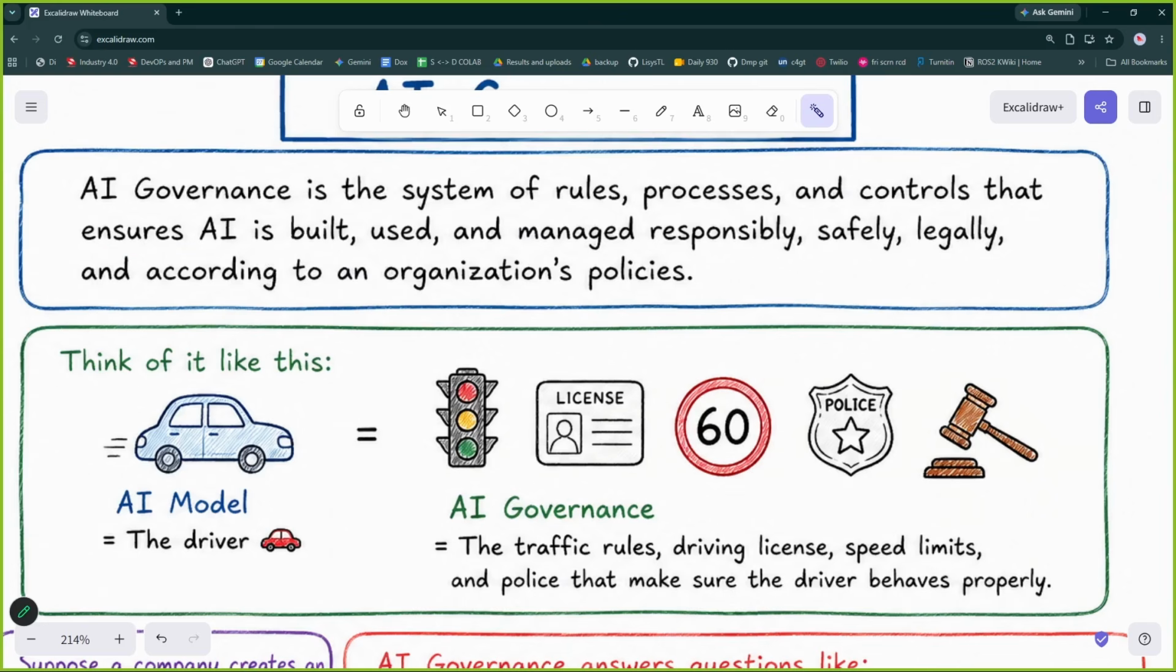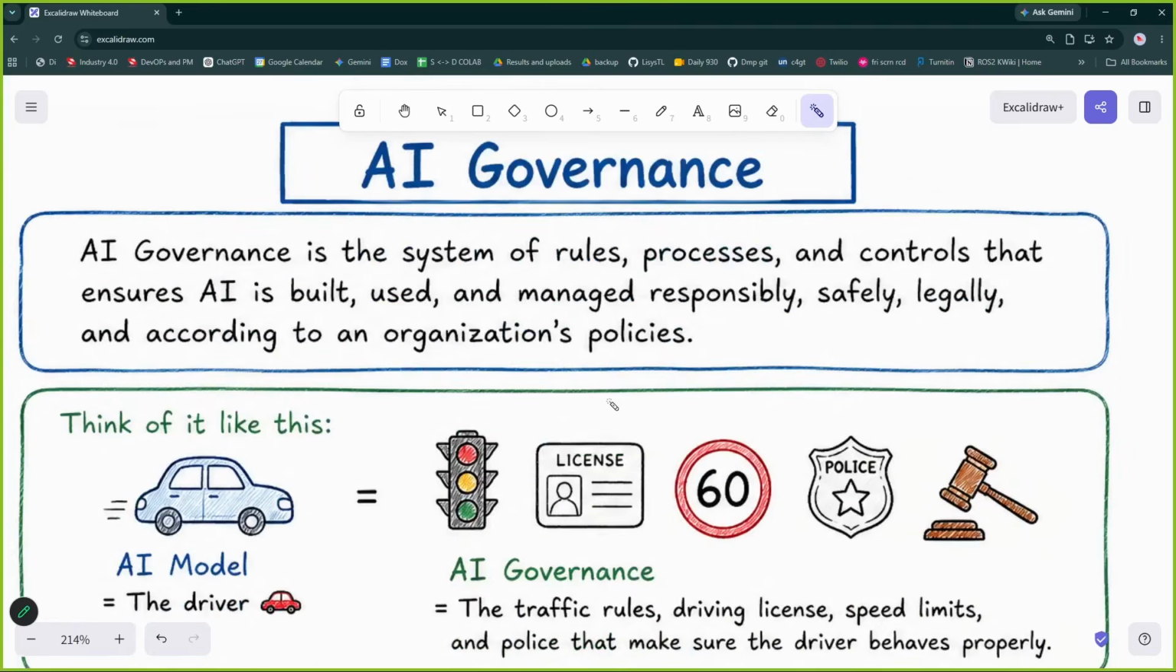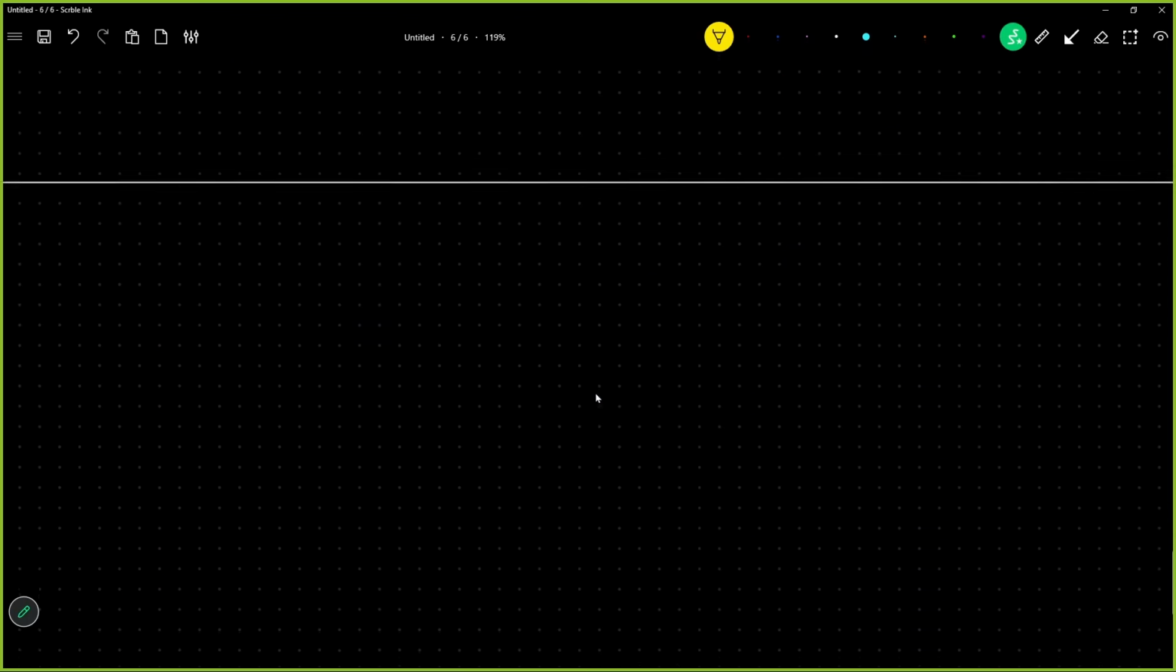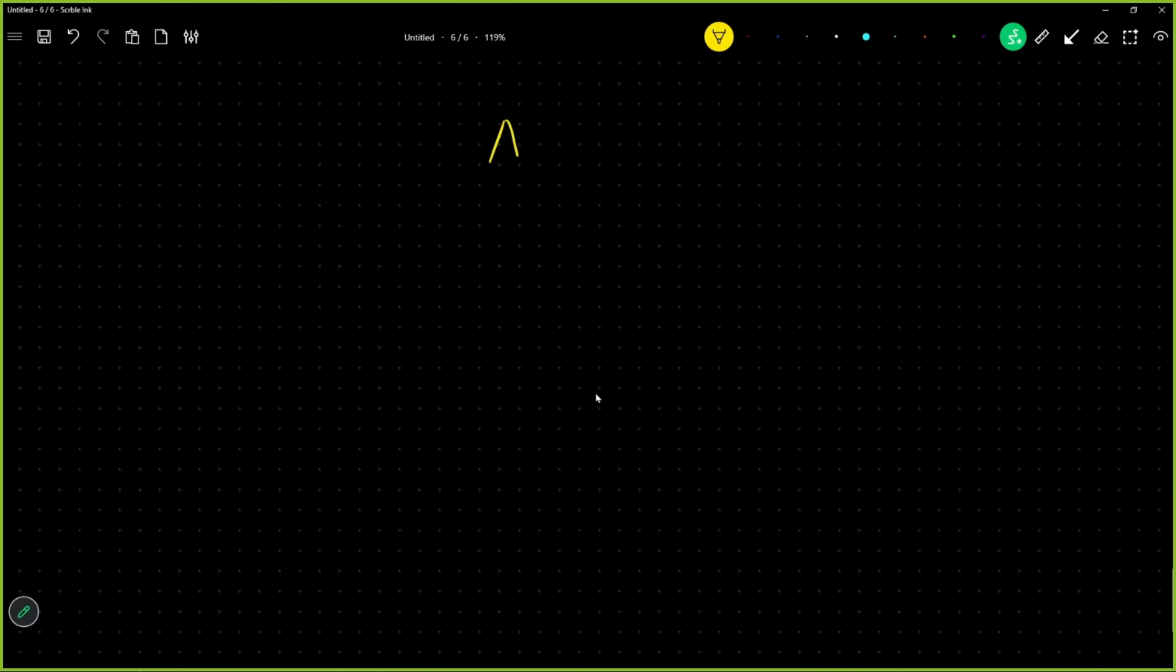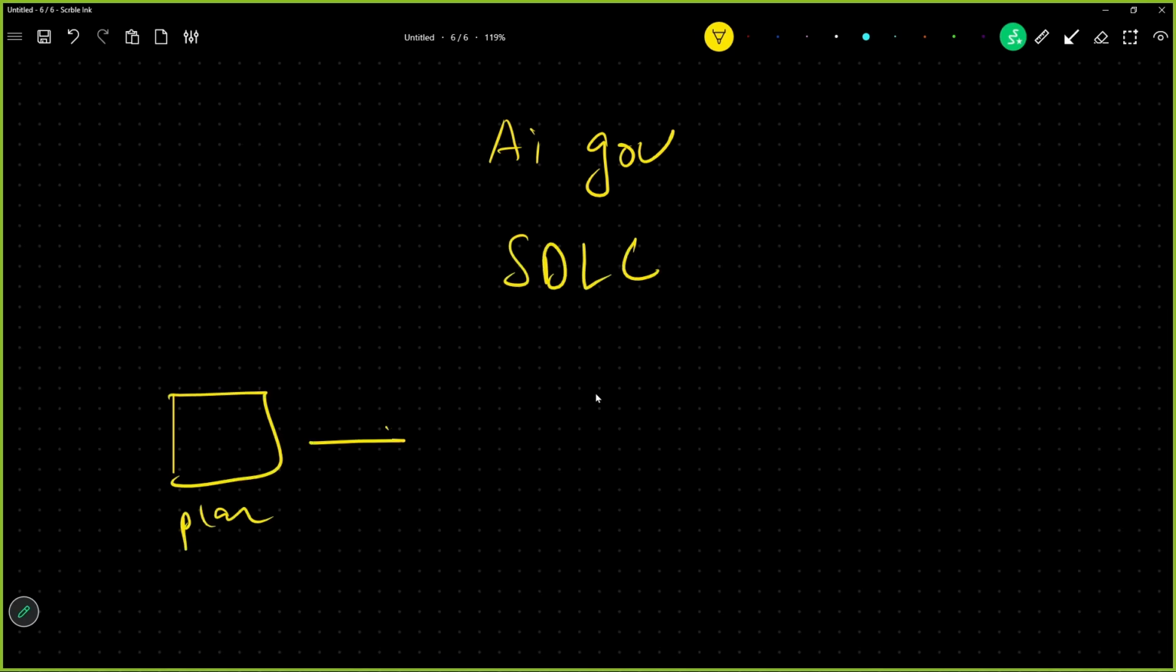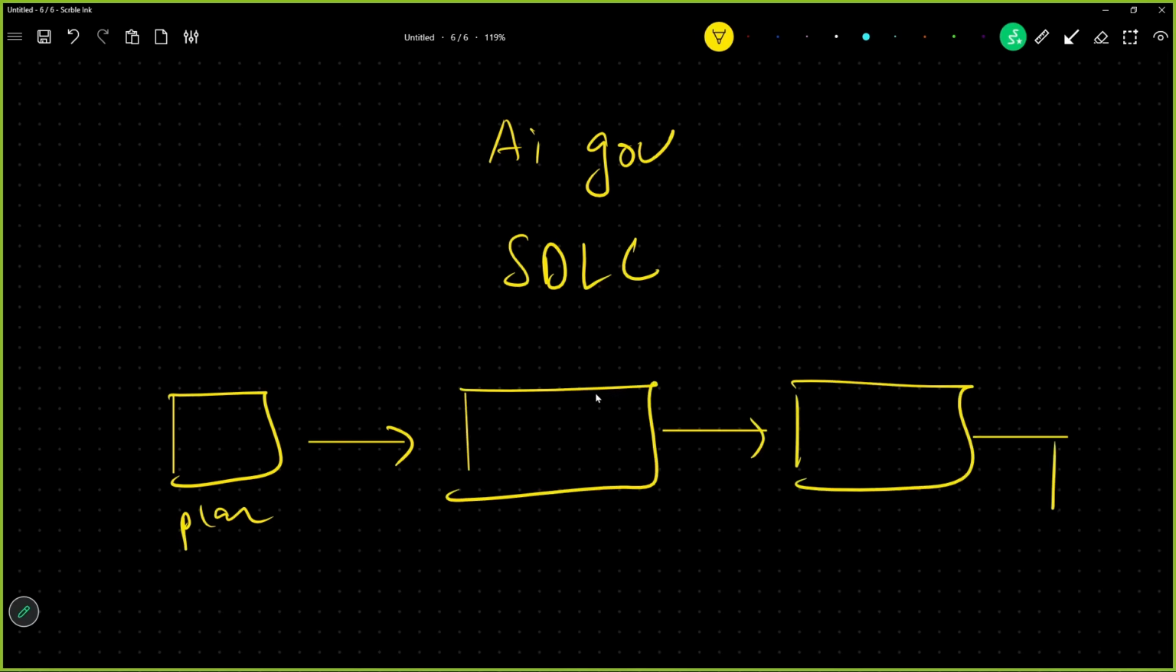This is an open question: when do you think AI governance comes into the picture? AI governance is what you are studying, and this is your software development life cycle, where first you plan your product, and after planning, you design your product. Then after designing, you develop your product, then you test your product, and then you deploy your product. So this is your entire software development life cycle.